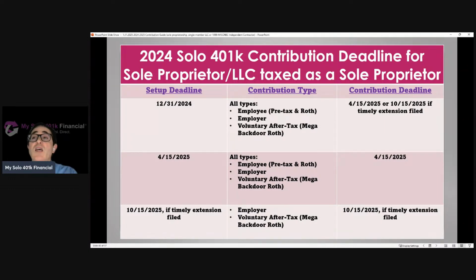As long as the plan is set up in time to make those contributions by April 15th, if the business is taxed as a sole proprietor, or an LLC taxed as a sole proprietor, you could still make all types of contributions for 2024, even employee, but you'd have to deposit that by April 15th. Otherwise, if you're talking about employer or voluntary after-tax contributions, it's still possible to set up a plan and make those contributions as well, and those contributions can be made all the way up until the October 15th deadline if a timely extension is filed for the 1040.